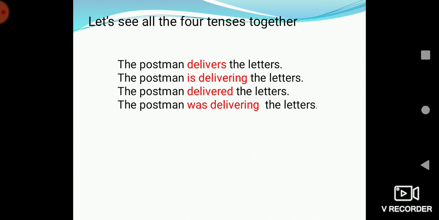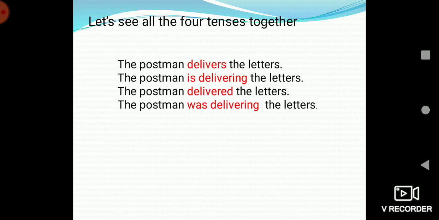And the fourth sentence, the postman was delivering the letters, is in the past continuous tense. And deliver is a regular verb because it changes its form by adding ed.